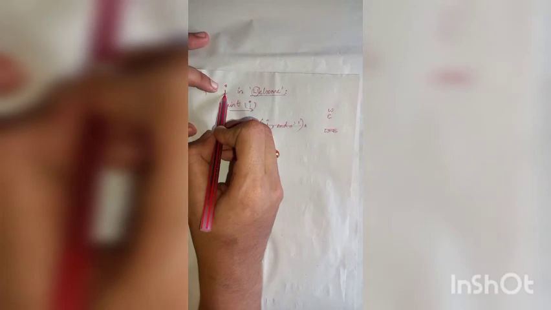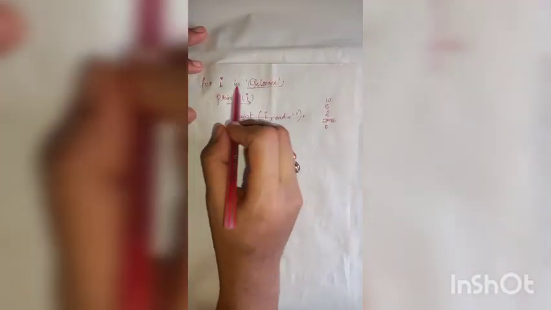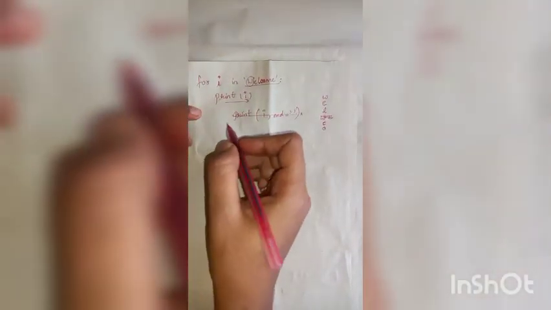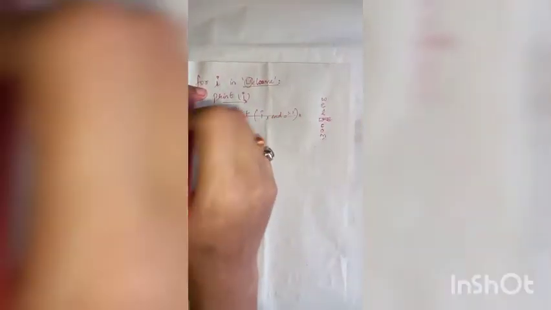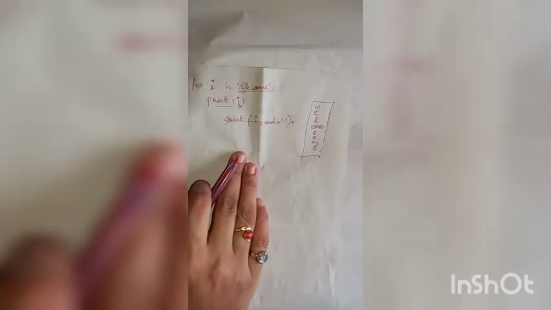Then E will be printed, then the value of I will become L. So print I will print L. Then I will have the next value, that is C. So print I will print the next character in that string, that is C. Again I will have the value O, so print I will print O. Again I will have the next value, that is M. Then print I will print the value contained in I, that is M. Then again I will have the value E, so print I will print E. So welcome will be printed in this way, using a for loop.